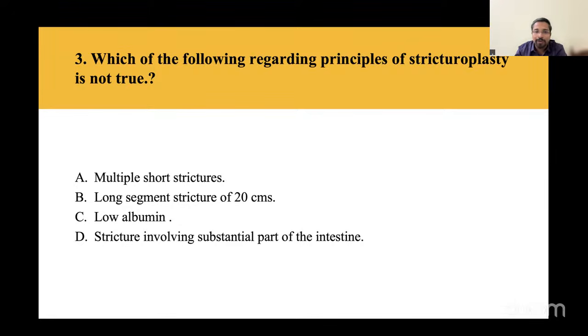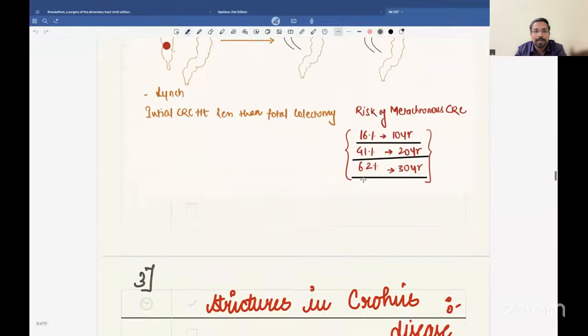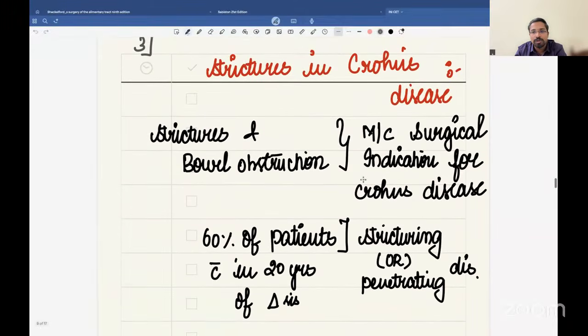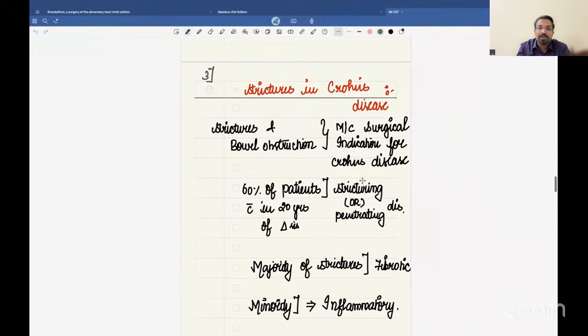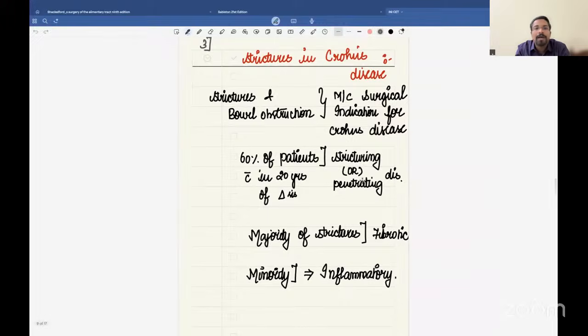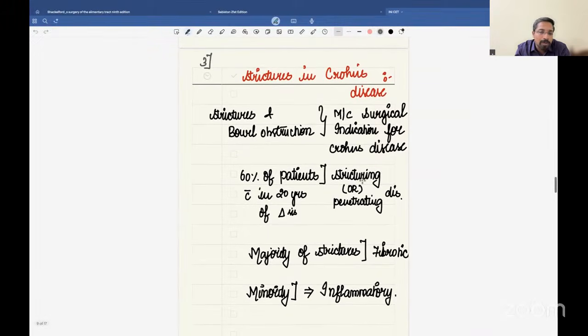For this, you have to know the concepts of the small bowel or the colonic stricture. So first of all, you need to know that strictures and bowel obstruction are the most common surgical indication in Crohn's disease.